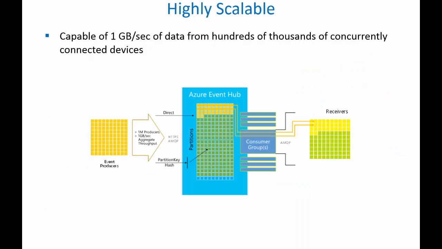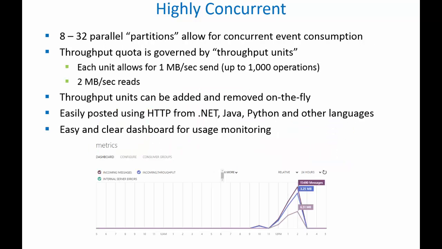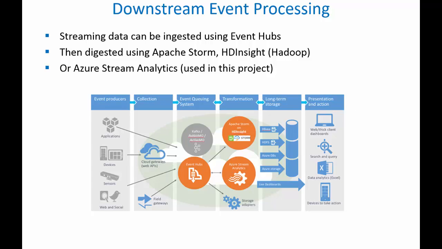It's highly scalable, capable of ingesting 1 gigabyte of data per second from hundreds of thousands of concurrently connected devices. It is highly concurrent and has 8 to 32 different parallel partitions that are capable of processing the data simultaneously. It's got downstream event processing for transforming and analyzing your data.